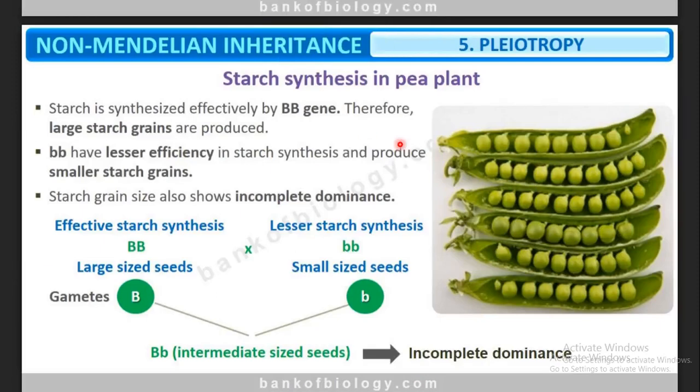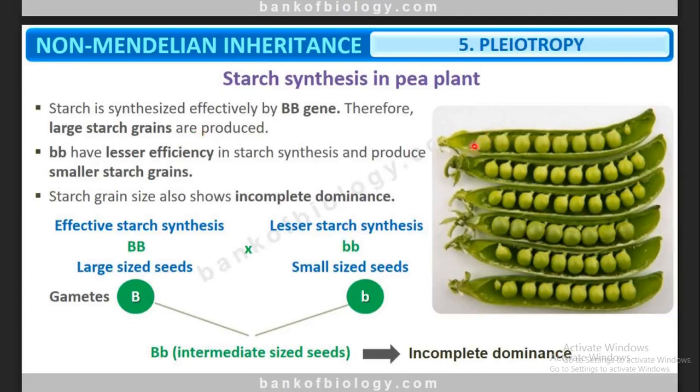Okay, let's see an example. Starch synthesis is affected by the BBG. In the pea plant, if the plant has both capital B alleles, it is going to produce a large amount of starch, and the seed size will also be bigger. So here there are two characters: one is starch production, and second is the seed grain size.